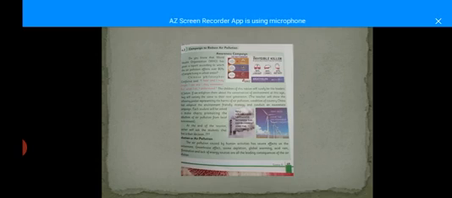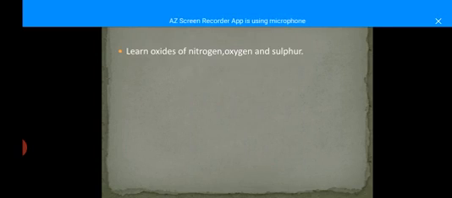Okay, that's all for today. Students, your diary task is to learn the oxides of nitrogen, oxygen, and sulfur. Three oxides you have to learn: one is nitrogen, one is oxygen, and the third one is sulfur, along with their properties, their sources, and their effects.